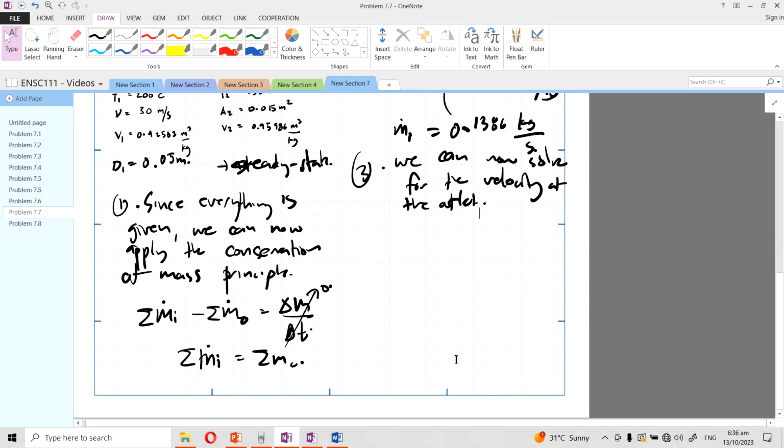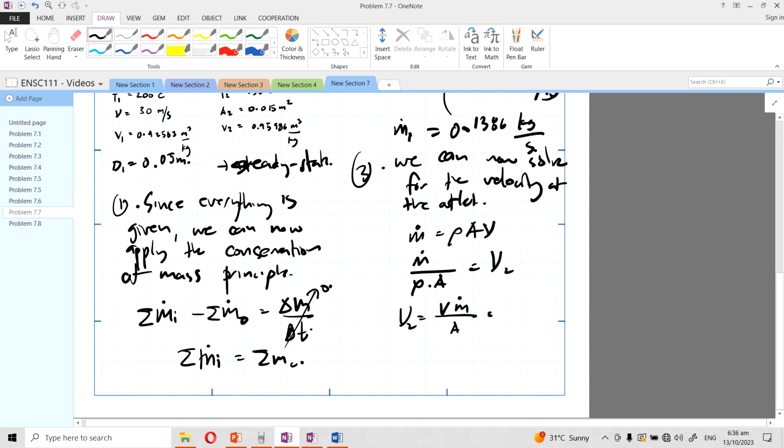Right, so what's the equation? The equation once again is m dot equal to rho A v, but we are solving for v, so v is equal to m dot over rho times A. Of course, this is at point 2, or the outlet point. And what is 1 over rho? That's the specific volume. So we can also write that the velocity is equal to the specific volume times the mass flow rate divided by the area.